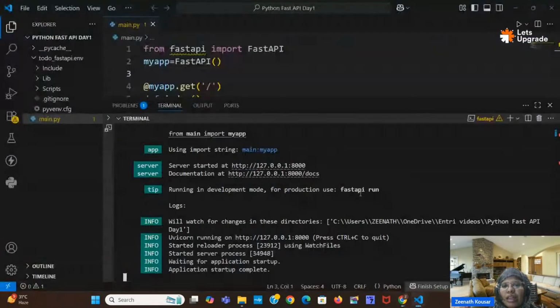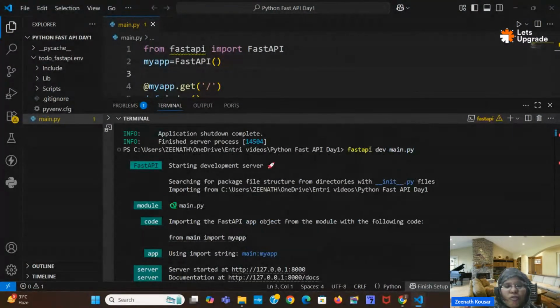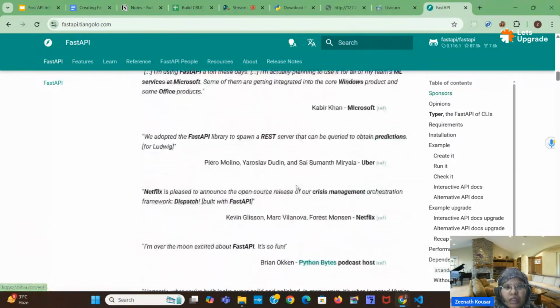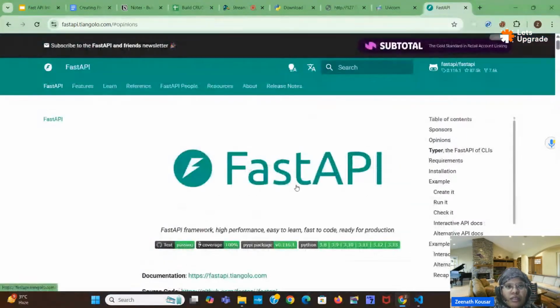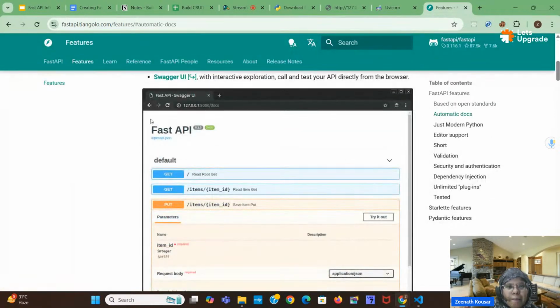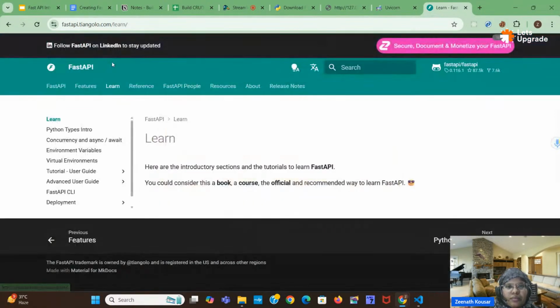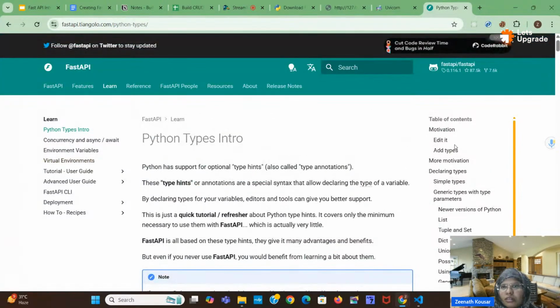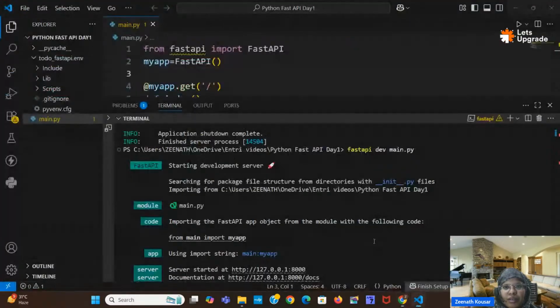So when you are running with fastapi dev main.py, if you are getting any warning like pip install fastapi standard, then go to this particular thing. Here I will show that command. Wait, where is it? Installation, I will say here only.